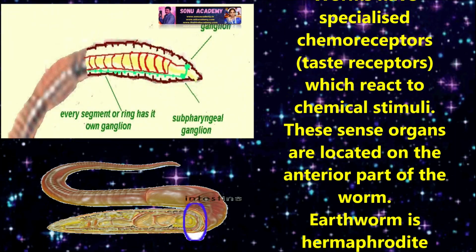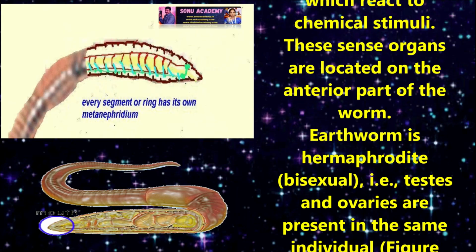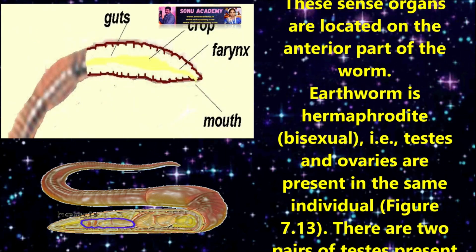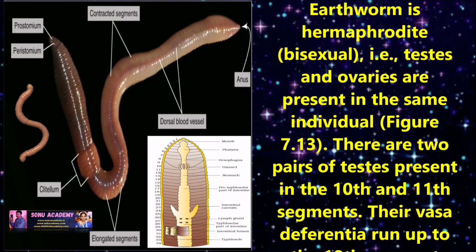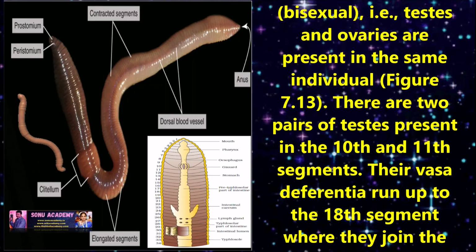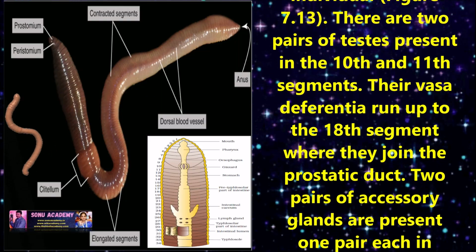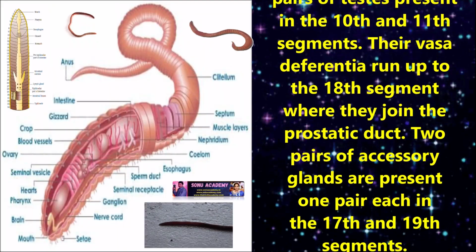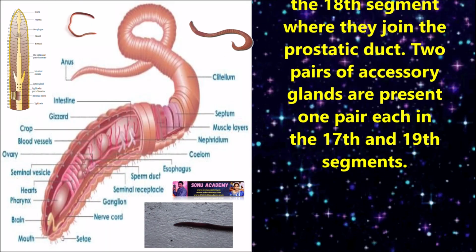Earthworm is hermaphrodite, meaning bisexual, that is, testes and ovaries are present in the same individual. There are two pairs of testes in the 10th and 11th segments. The vasa deferentia run up to the 18th segment where they join the prostatic duct.